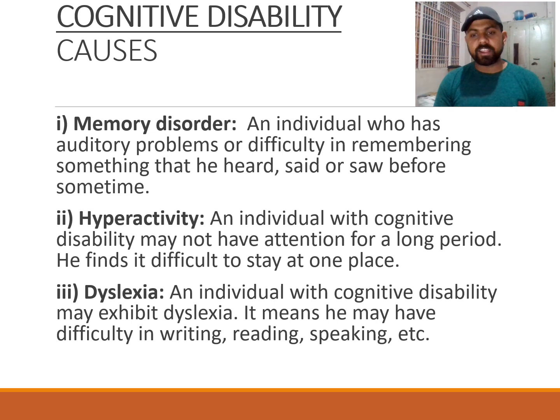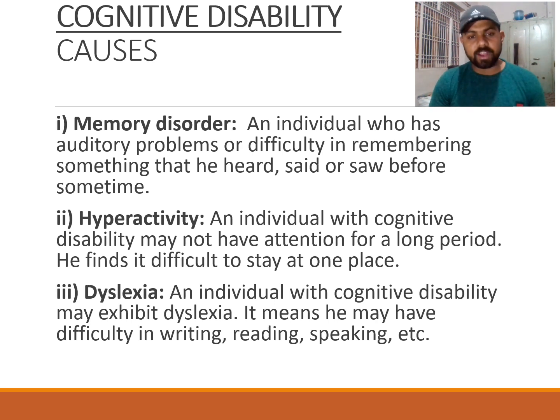What are the causes of congenital disability? Basically there are 3 main causes. The first one is memory disorder. An individual who has auditory problems or difficulty in remembering, who cannot remember things for a long time, something that he heard, said or saw some time before. If the things said, heard or seen are not remembered for a very long time, then because of memory disorder this congenital disability occurs.